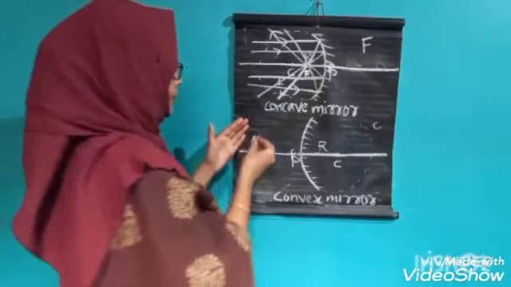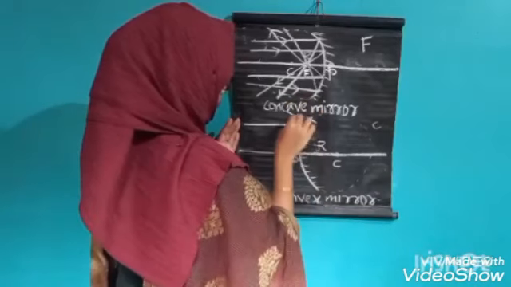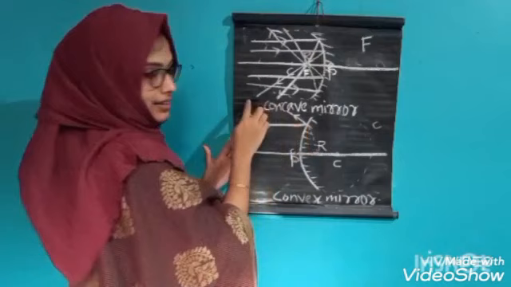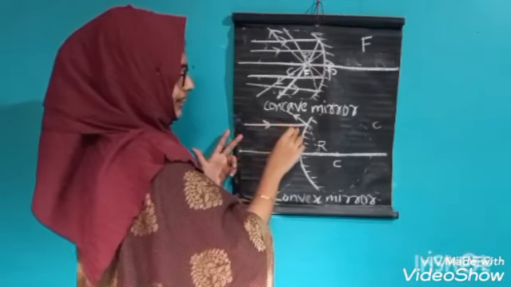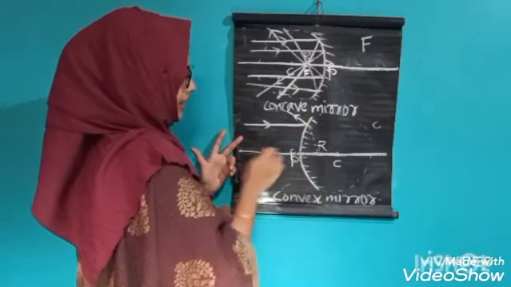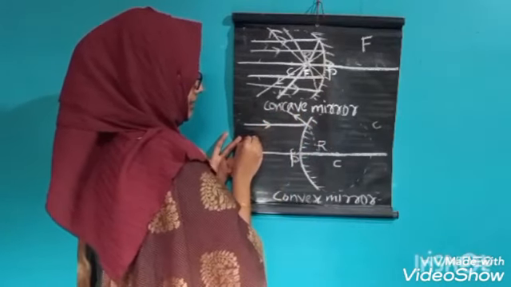Here you can see, it is reflected like this. Here a light ray falls on the reflecting surface of the mirror parallel to the principal axis, and it is reflected back like this.